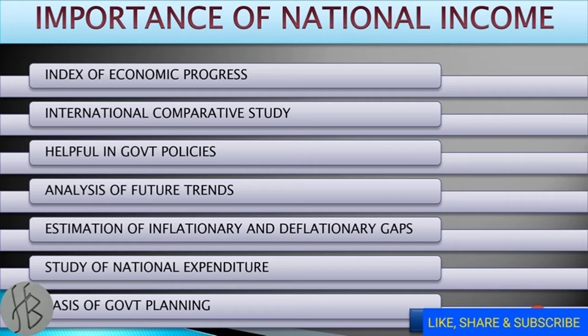And if the probable expenditure is less than total production, then it will result in deflation. So it is necessary to study national income to find out inflationary and deflationary conditions of any country.